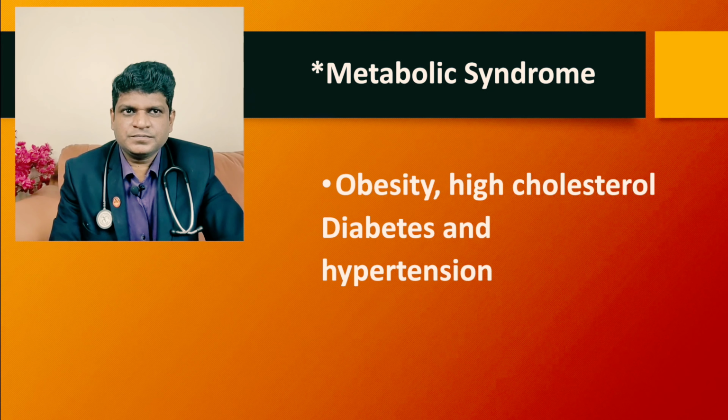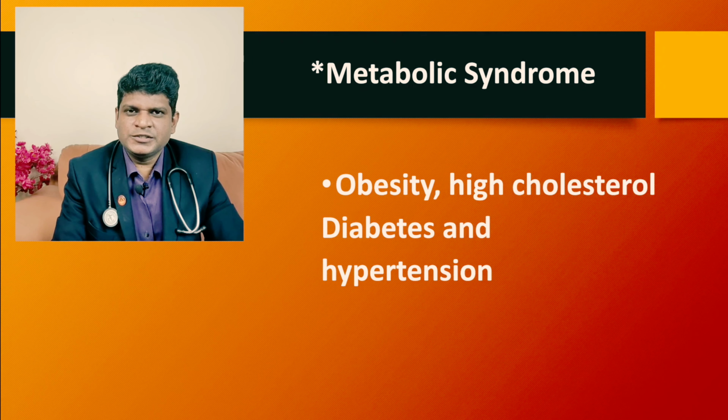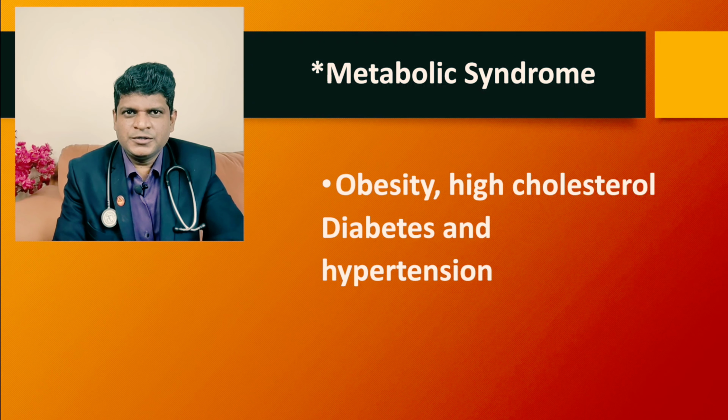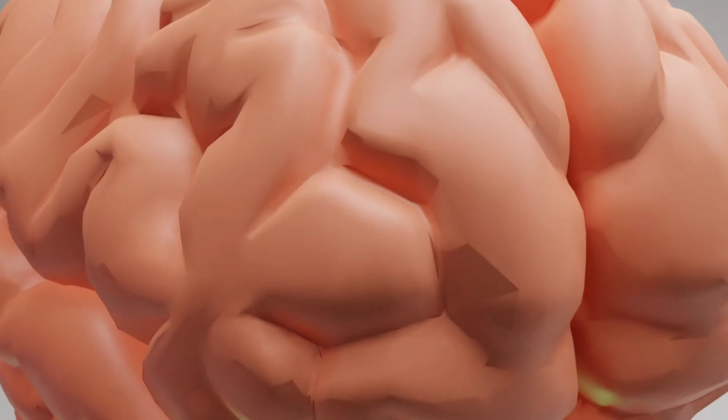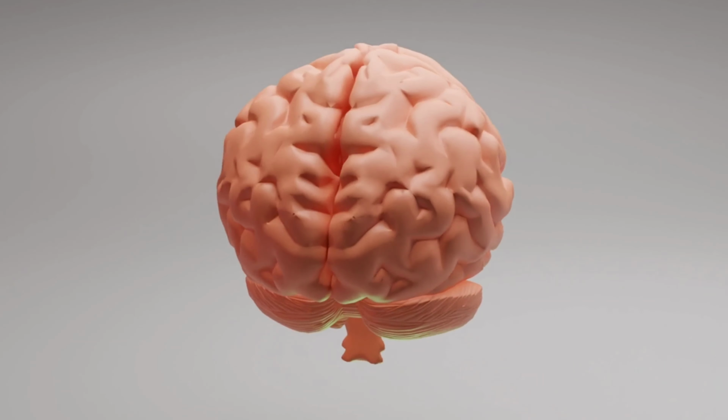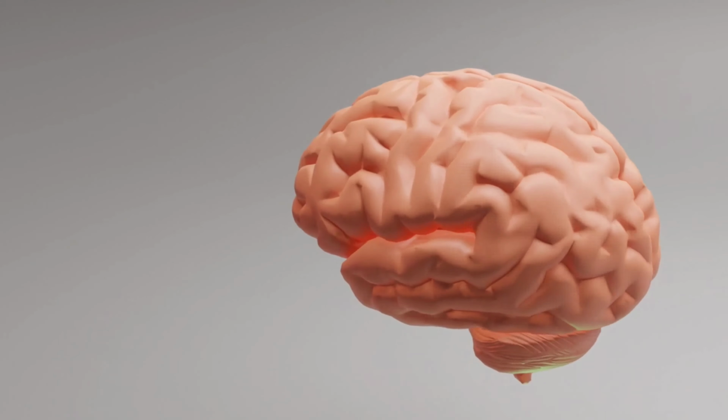Now metabolic syndrome is also seen in obese patients. Metabolic syndrome consists of obesity, particularly truncal obesity, high cholesterol, diabetes and hypertension. The cluster of these diseases is called metabolic syndrome, and it leads to many complications like heart attack, stroke, kidney failure, blindness. Now the nervous system is also affected because of obesity. The blood vessels supplying the brain are affected, and the blood flow to the brain is lowered. It leads to stroke. In some patients, because of poor self-esteem, depression, anxiety and other mental disorders are also seen.